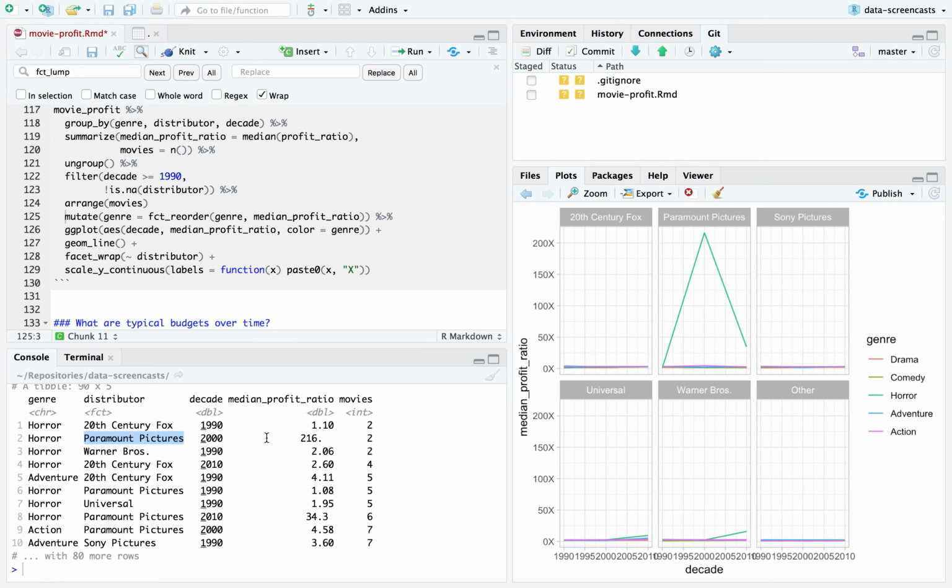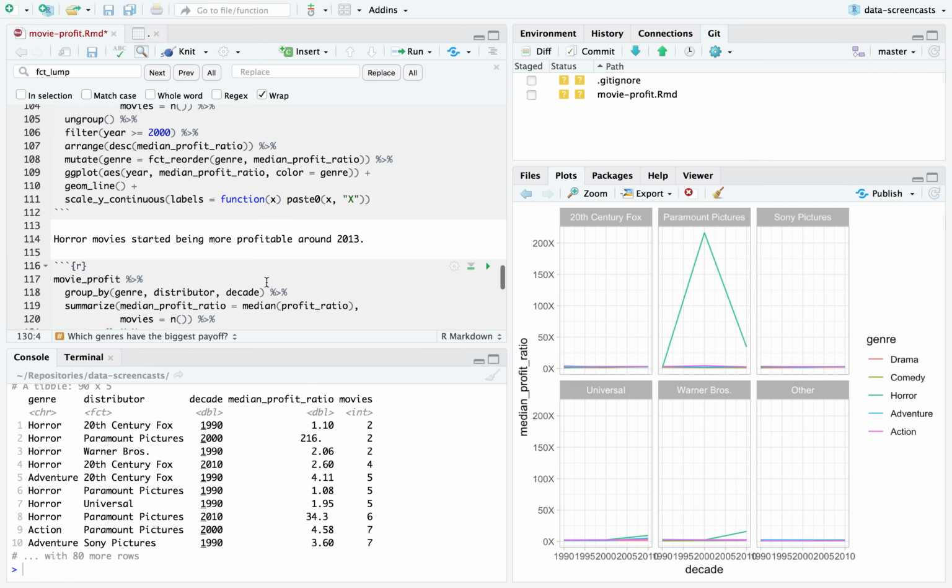All right. I can't do much with this movie by distributor data. If I look at a median of only a handful of numbers, I'm going to need to start adding confidence intervals, and this confidence interval is going to be too wide. I'm not crazy about it. I'm going to stop asking myself which distributors have made a profit and start just asking the question, where are the horror movies coming from?